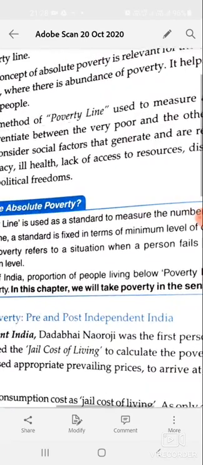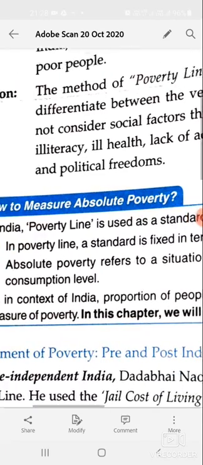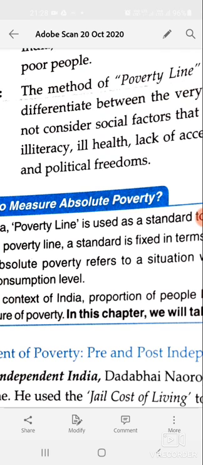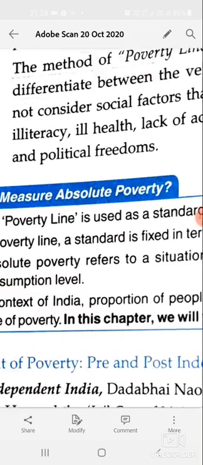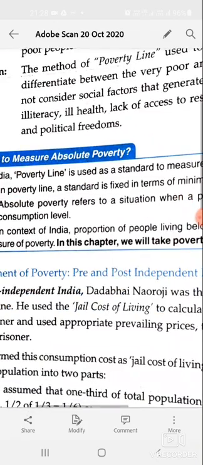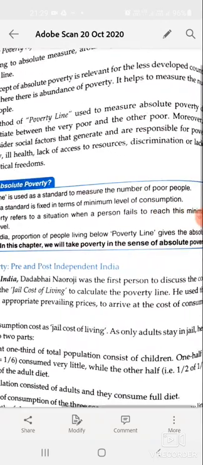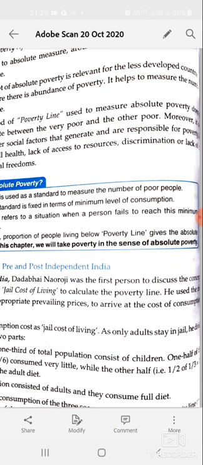Now let us discuss what the poverty line is. The poverty line is a demarcation line which differentiates people above the poverty line from people below the poverty line. Before independence, Dadabhai Naoroji was the first person to discuss the concept of the poverty line. He gave the concept of jail cost of living to calculate the poverty line.